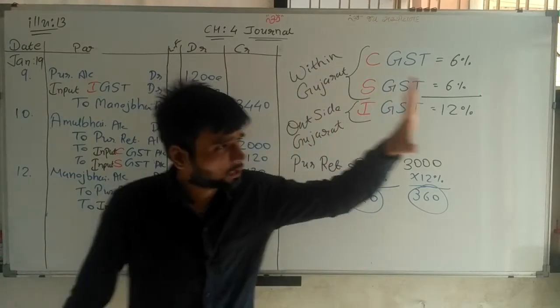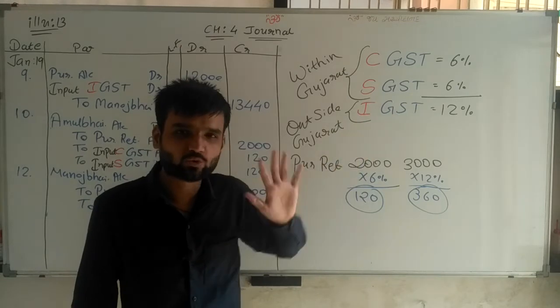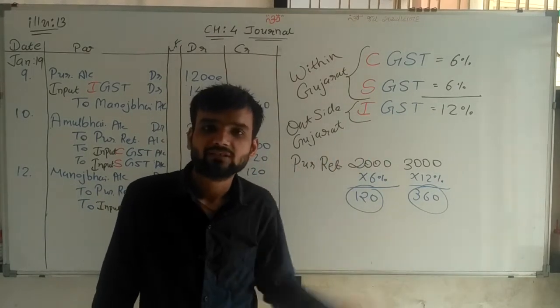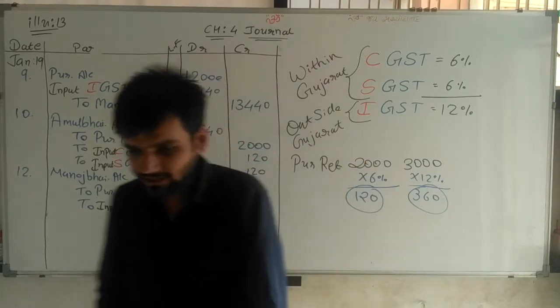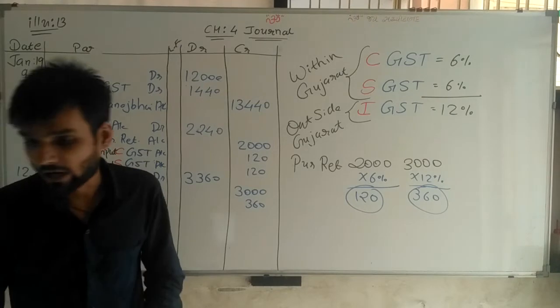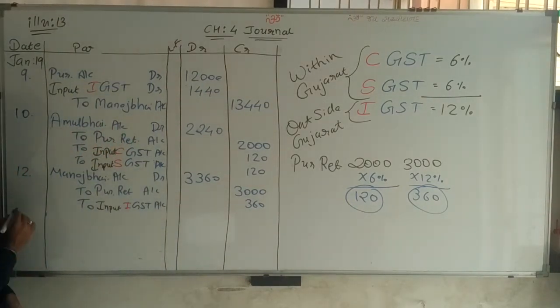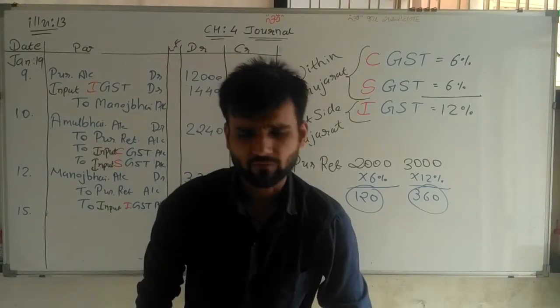Now think, sir, purchase is complete, outside Gujarat and within Gujarat. Sales and purchase return are also complete, outside Gujarat and within Gujarat. Now going ahead, next one. After 12, the 15 dated transaction is given.